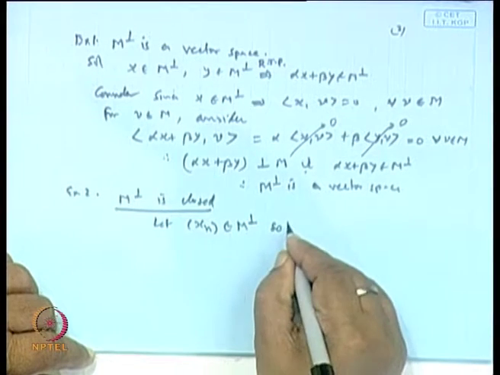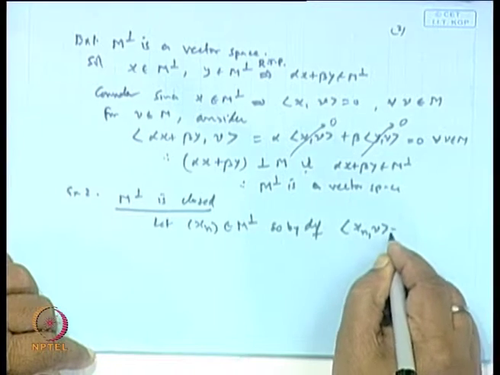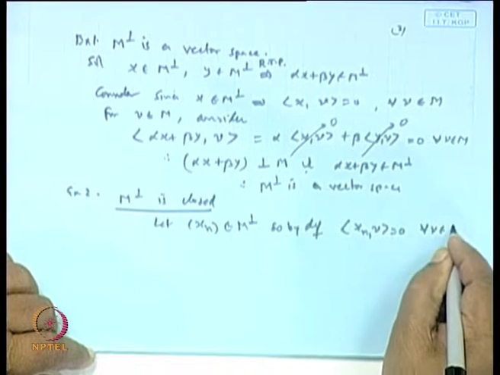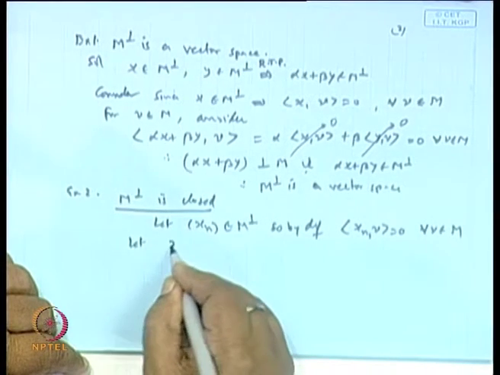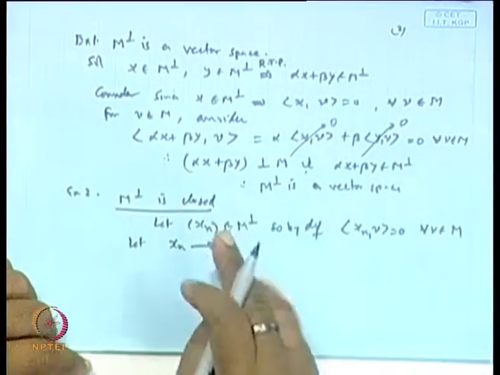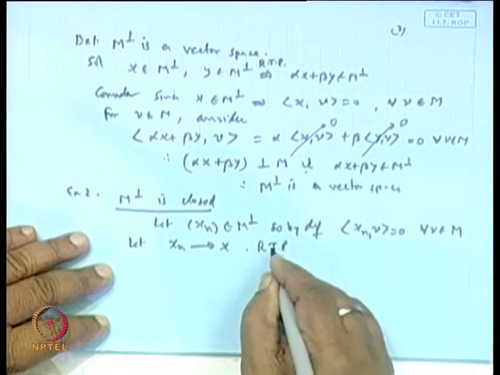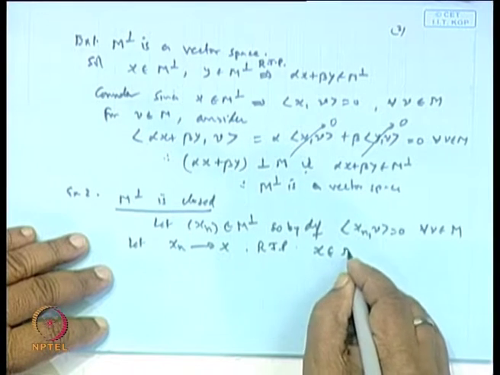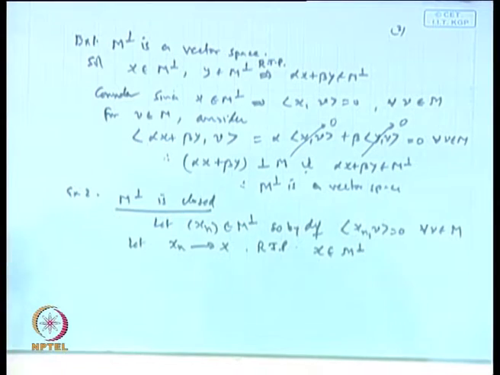By definition, the inner product of x n and v is 0 for every v belonging to M. Let us suppose x n converges to x in the inner product space. Then it is required to prove that x must be a point of M perpendicular, that is, the inner product of x and v must be 0.